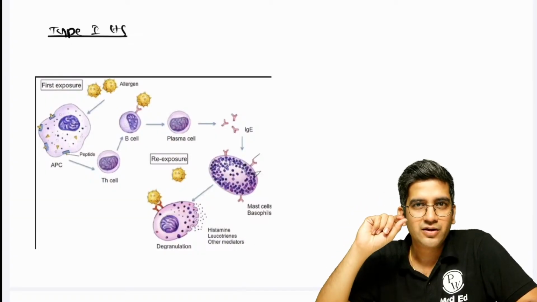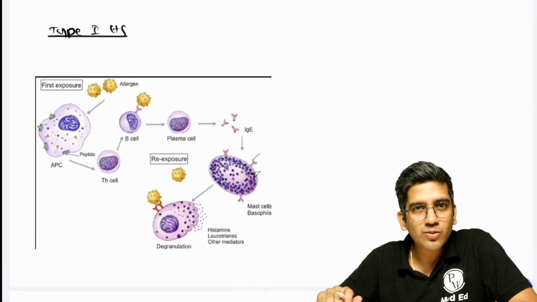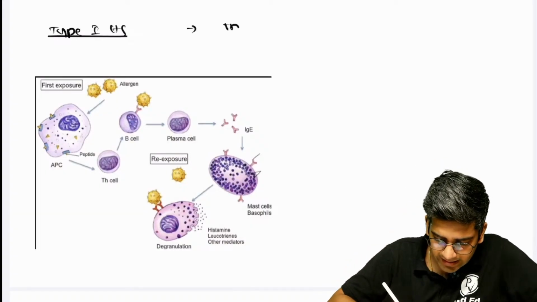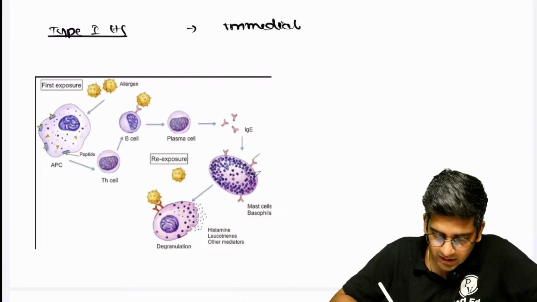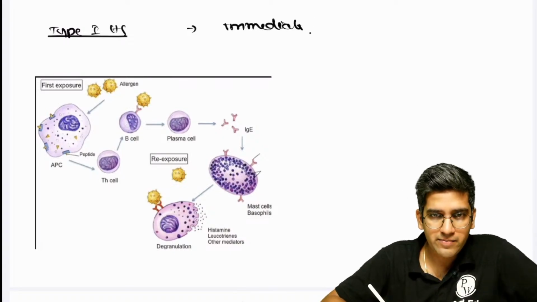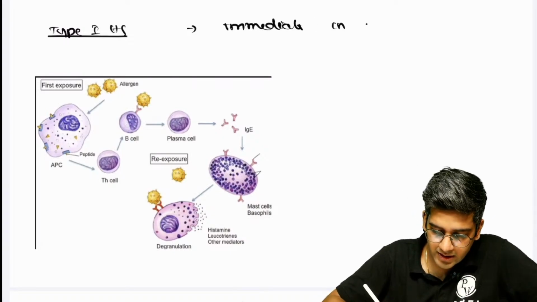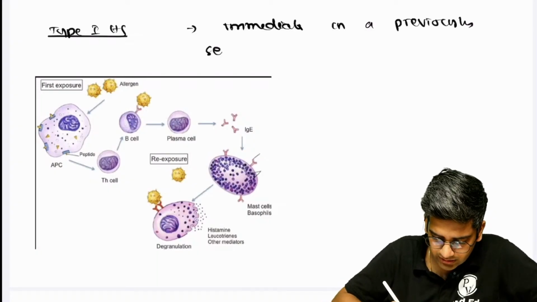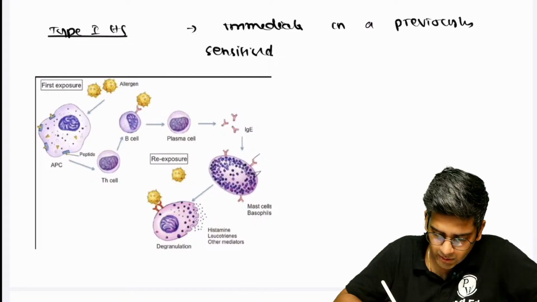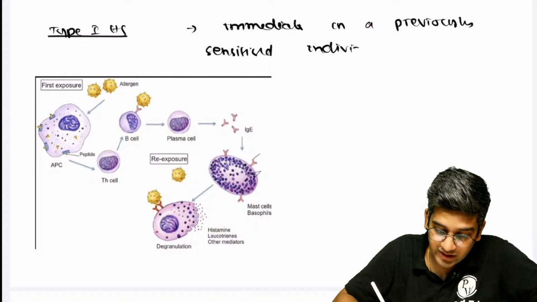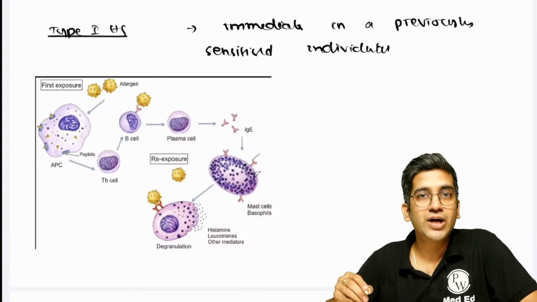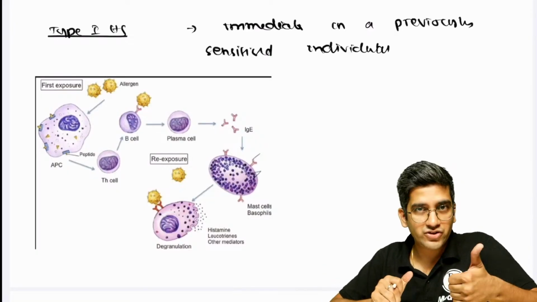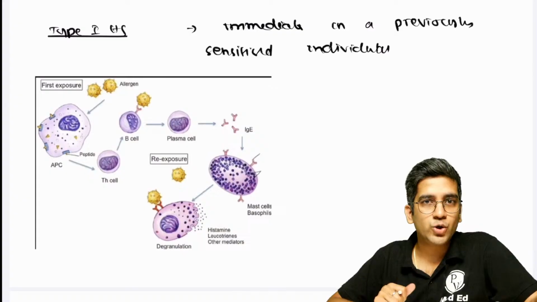Few more things. Type 1 hypersensitivity almost always has 2 phases. What are they? Type 1 hypersensitivity is an immediate response, right? That's very, very important. Immediate hypersensitivity in a previously sensitized individual. This is very, very important. It has to have a previous phase of sensitization. That has to be there. Sensitization, re-exposure, only then it can cause type 1 hypersensitivity.